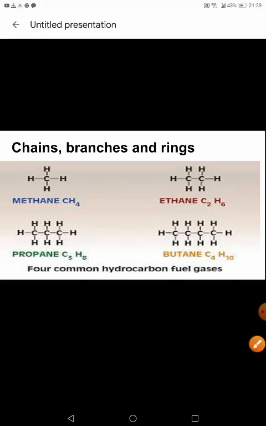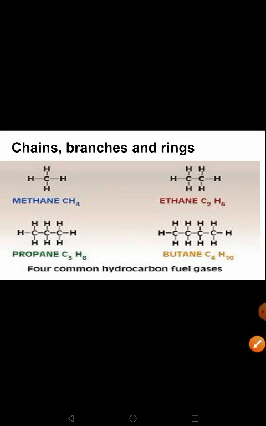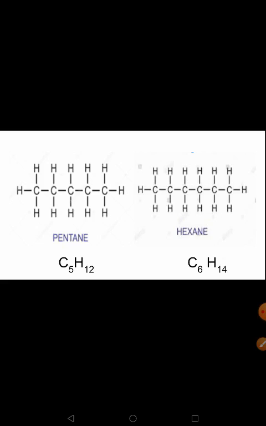Now there are 2 more things given in your textbook under table number 4.2, which are pentane and hexane. Pentane, 5 carbon atoms, pent. So every carbon atom has 4 hands. When you join 5 carbon atoms with each other, whatever hands are left for each carbon atom should be linked with hydrogen atoms. So C5H12 is the molecular formula for pentane. The structural representation for pentane is also mentioned here. Similarly, the structural representation for hexane is also given here, and the hexane molecular formula is C6H14.